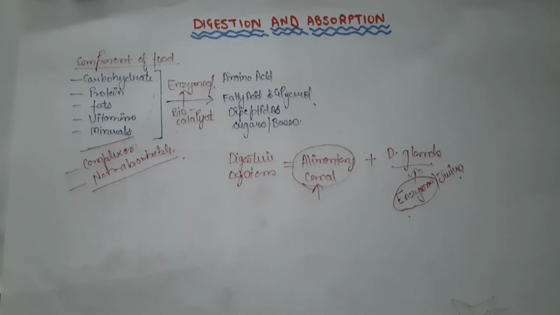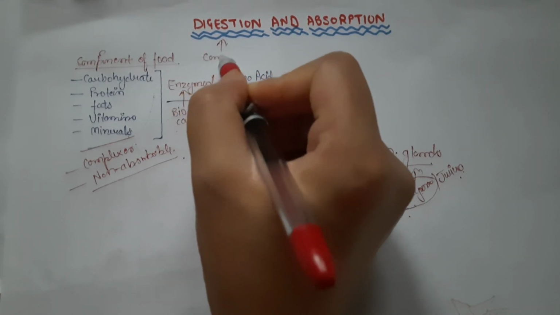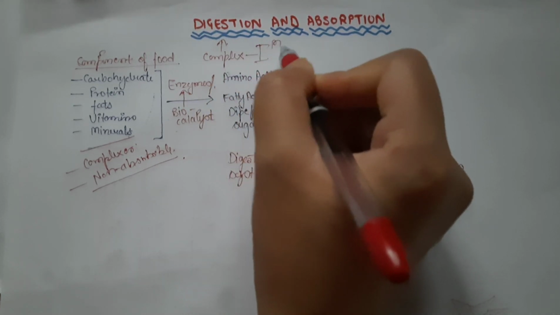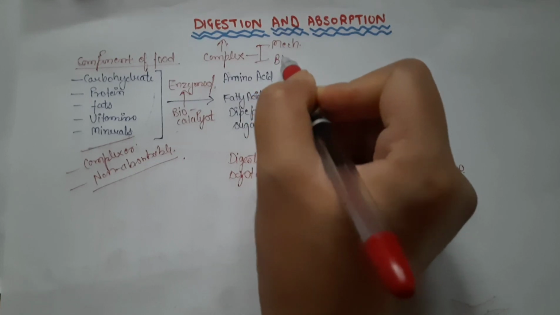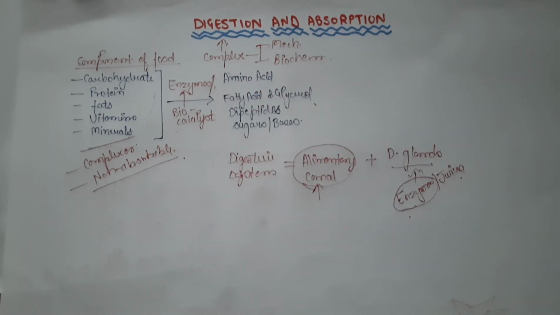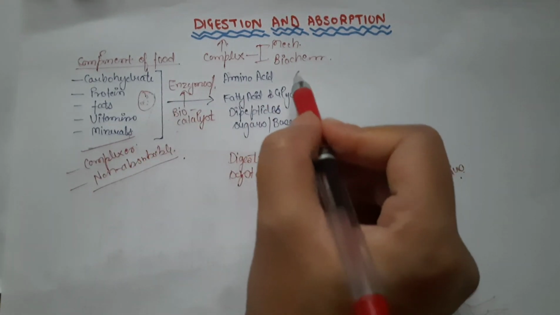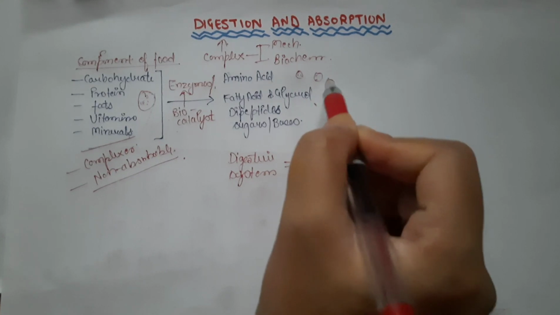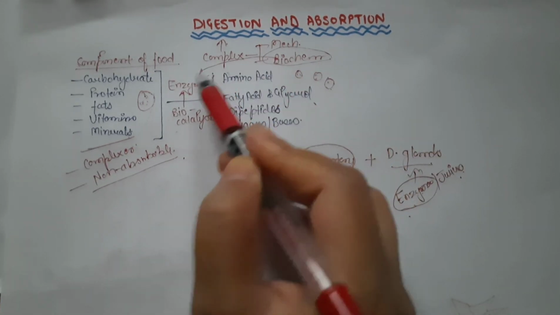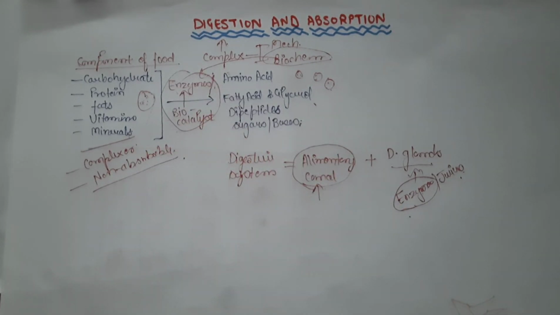Another thing is that digestion is a complex process which is mainly mechanical and biochemical in nature. The digestion is mechanical in nature because here the larger parts of food are getting converted into smaller parts of food, and biochemical because it consists of enzymes which help in the digestion of this food, right?